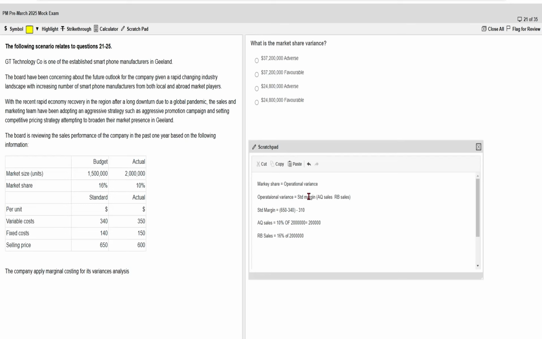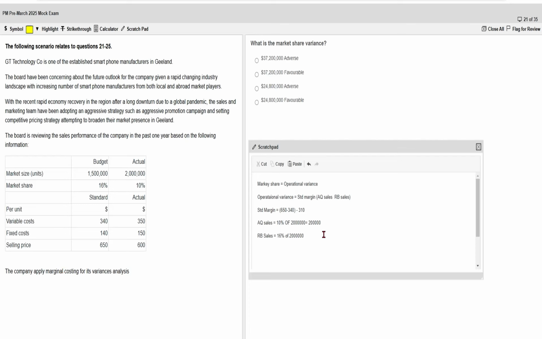You might be wondering when to use which. If the question states that the company uses an absorption costing system, you should use the standard profit. But if it says the company uses a marginal costing system, you should use standard contribution or standard margin. In the question it is mentioned that the company applies marginal costing, so we will use the standard margin or contribution.